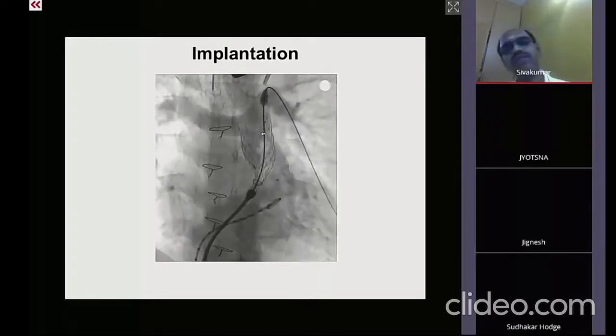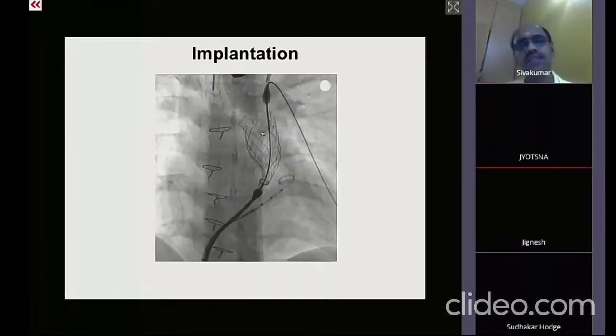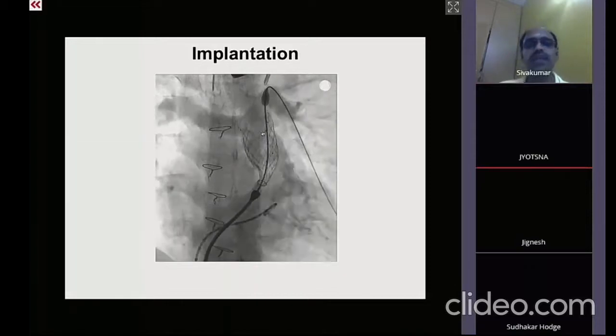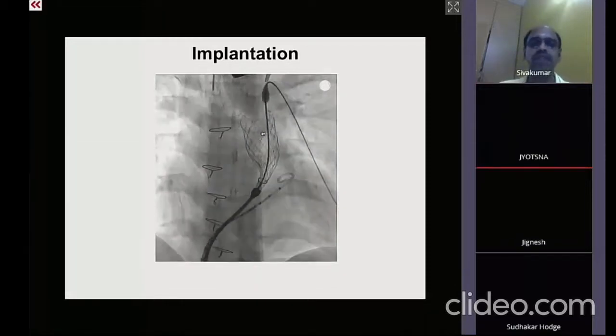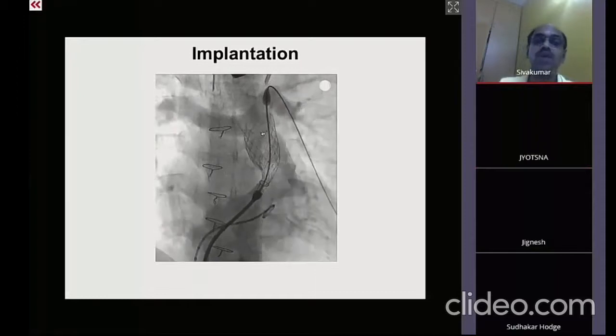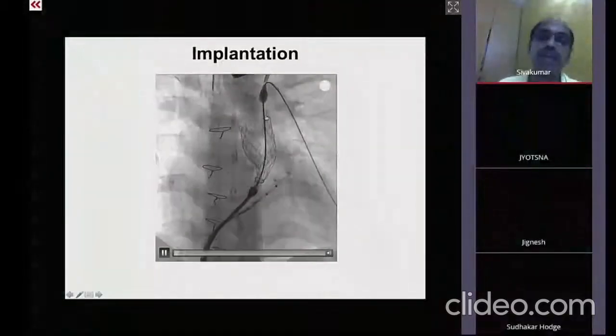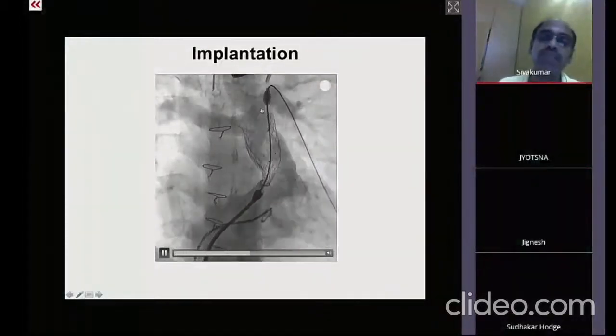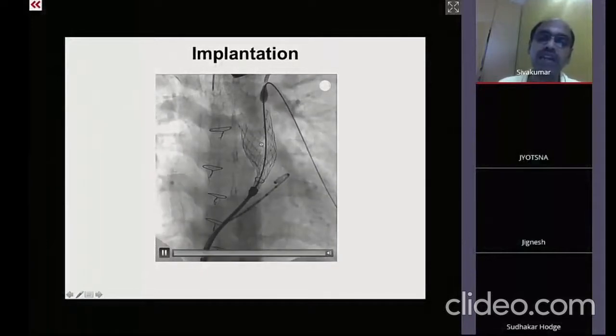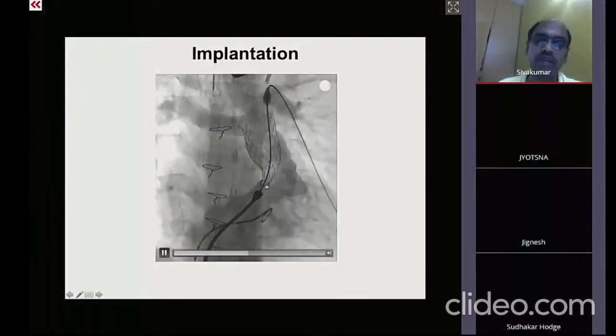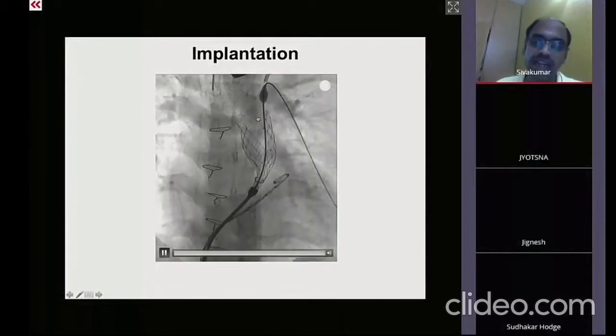Are there self-expandable pulmonary valves? This is self-expanding, madam. What I am now showing is a self-expanding valve, the Venus valve. So now we are expanding the self-expanding valve. The valve has been exposed starting from the left pulmonary artery down towards the right ventricular outflow tract. And the moment the entire valve has been opened out.